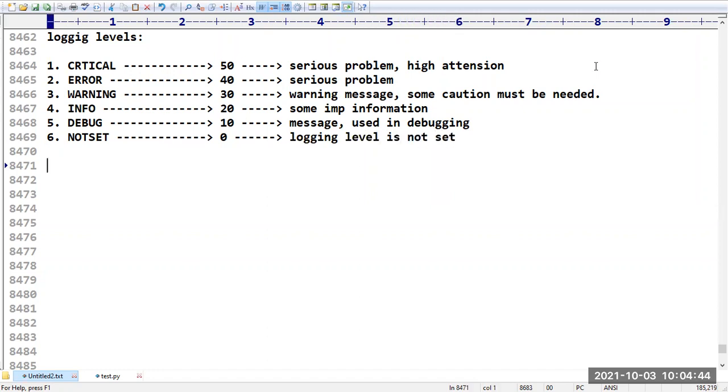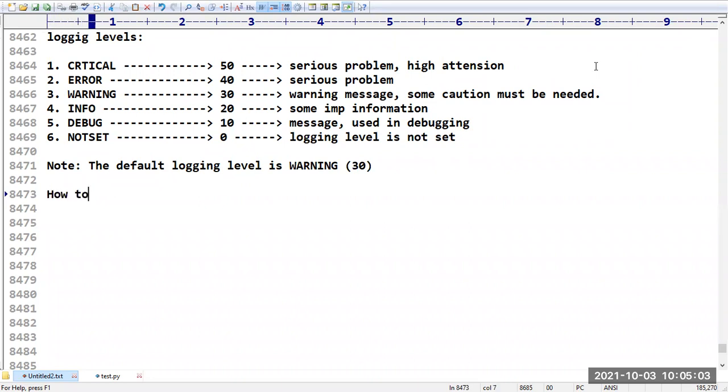So these are the default levels. And one more important note is that the default logging level is warning. And what is its value? Sir, it is 30. Make sure that the default level is 30.